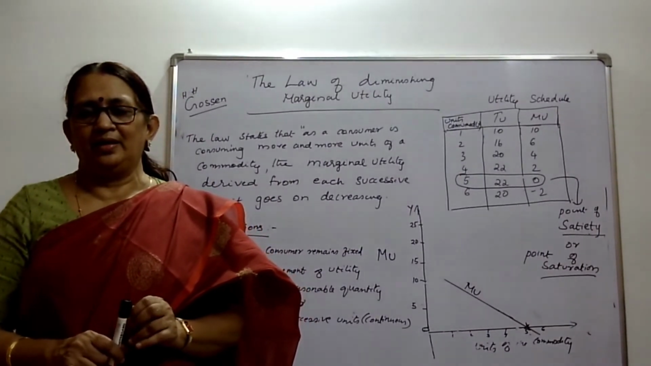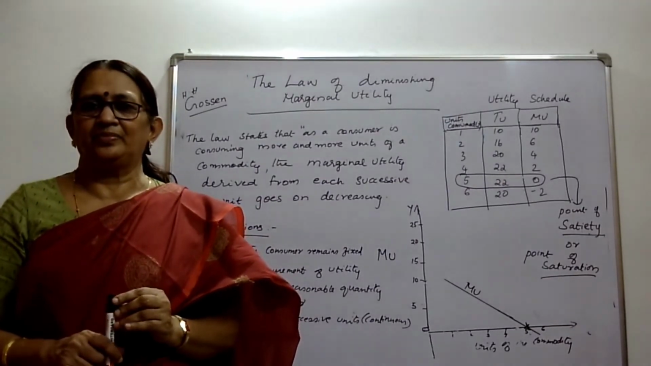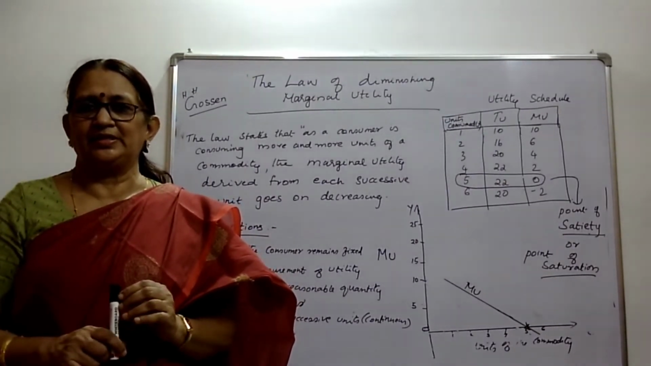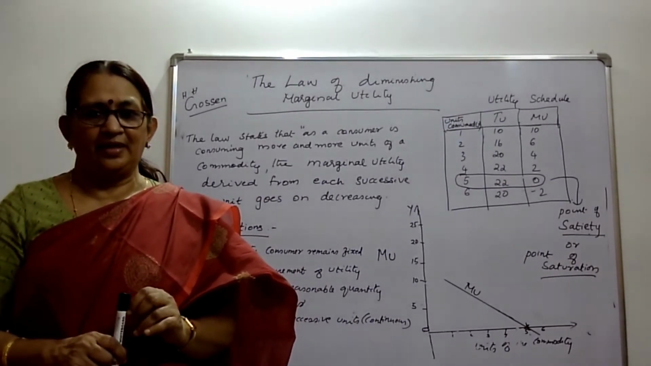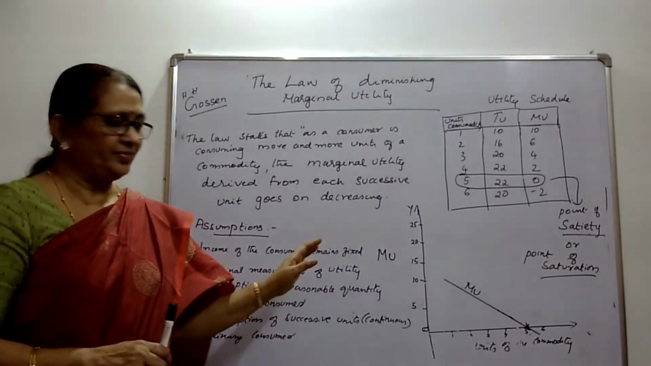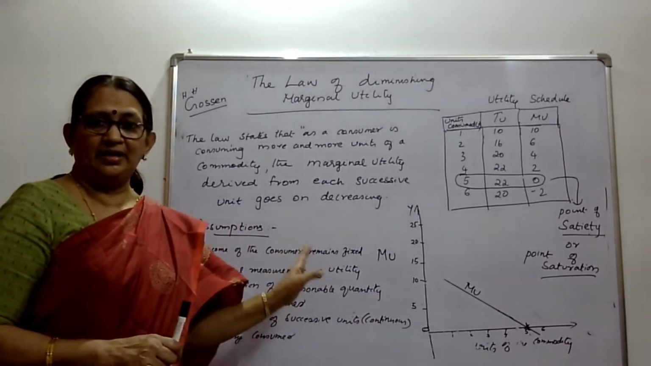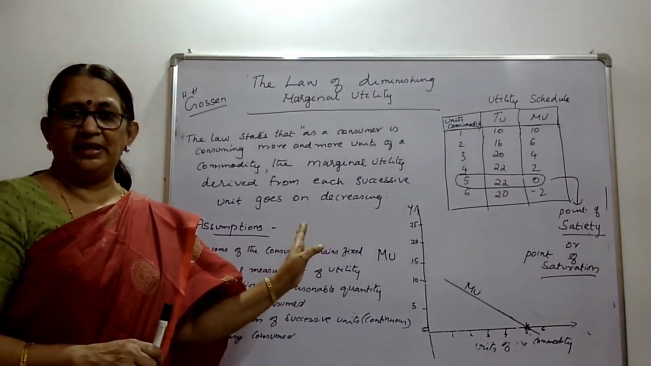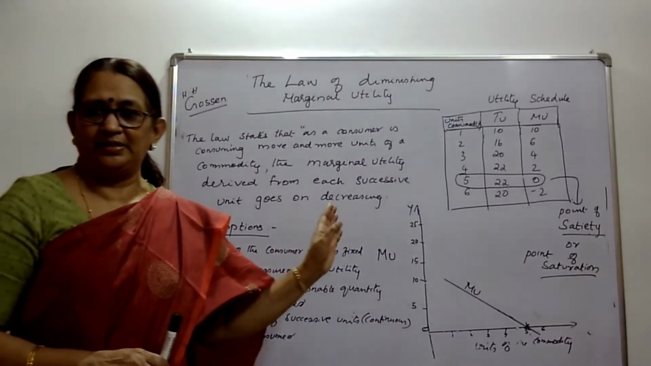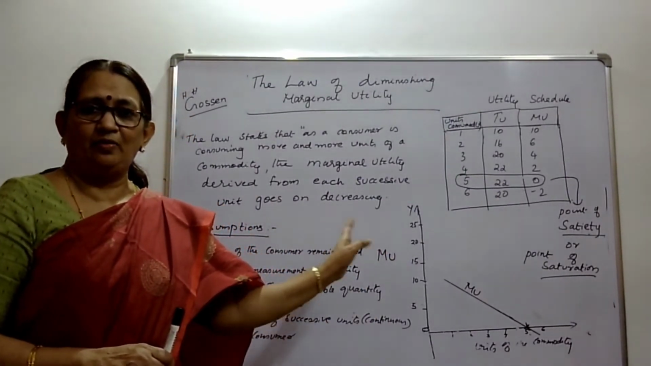So, limited income. Income remains constant. Then, marginal utility. Cardinal measurement of utility is possible. Utility, satisfaction, can be measured in terms of money.